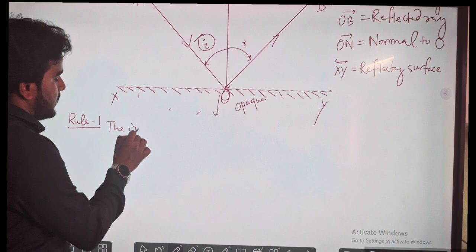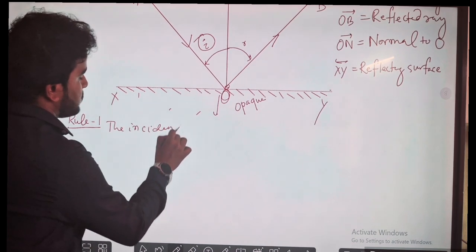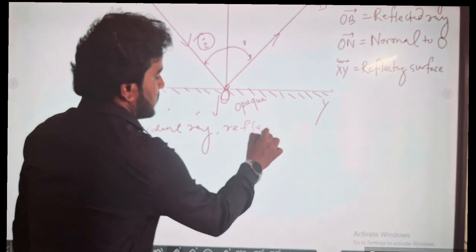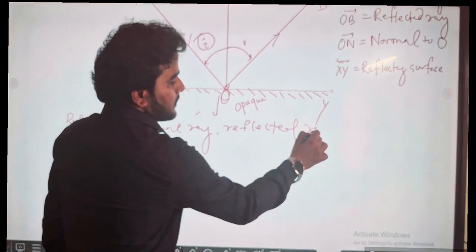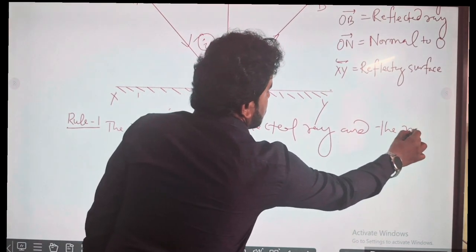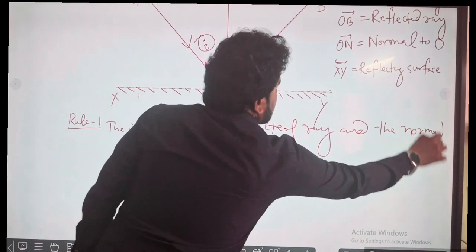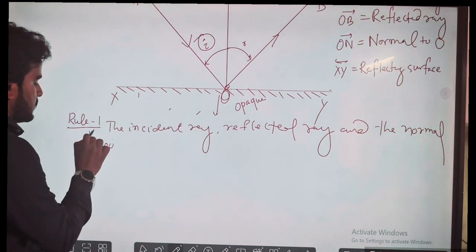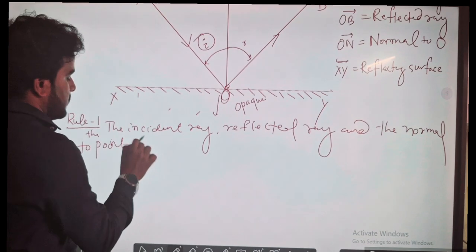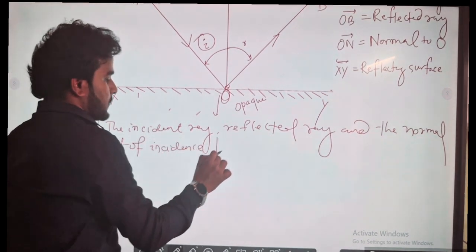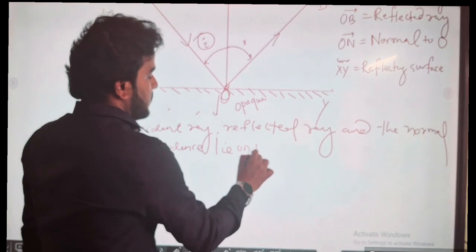The incident ray, the reflected ray, and the normal to the point of incidence lie on the same plane.